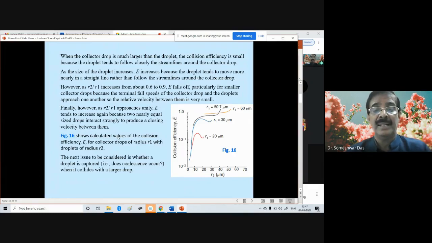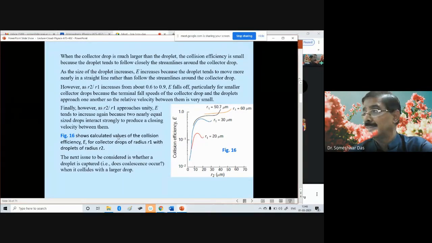That is, do collisions occur when it collides with a drop? The microphysical processes that occur inside the cloud are quite interesting and also quite complex. Now the point is whether the two droplets which are colliding with each other will merge into one, coalesce, become a single droplet or not.